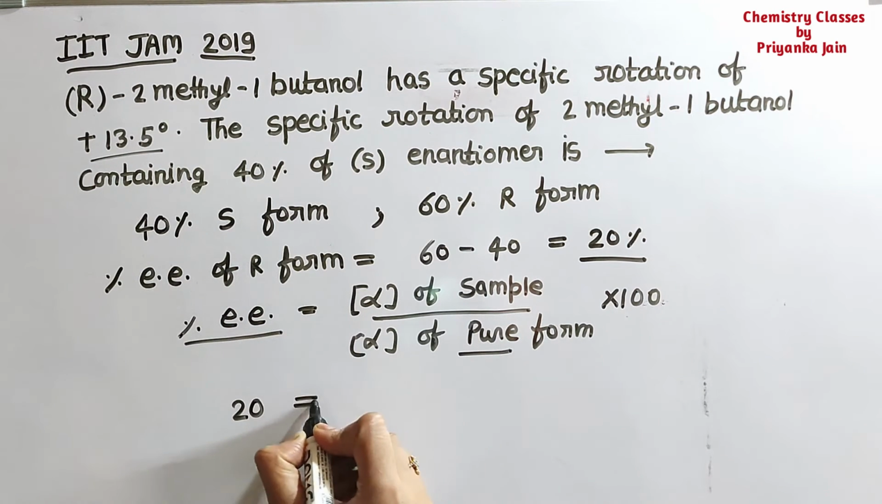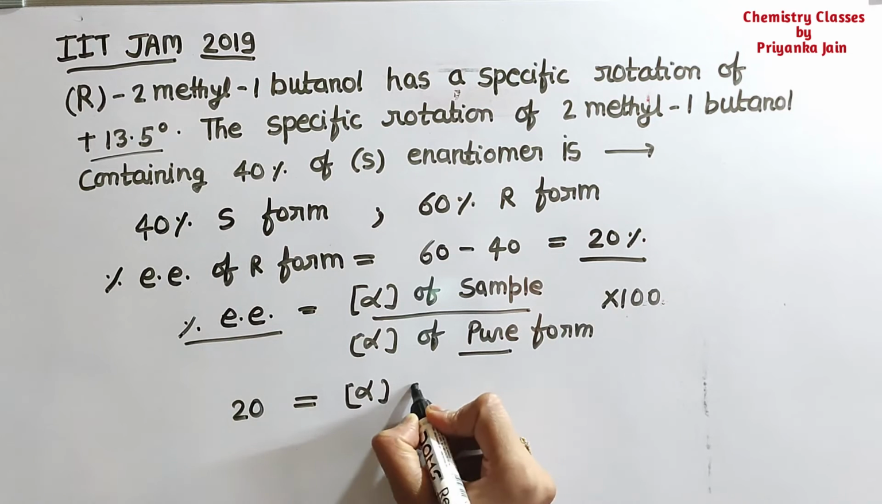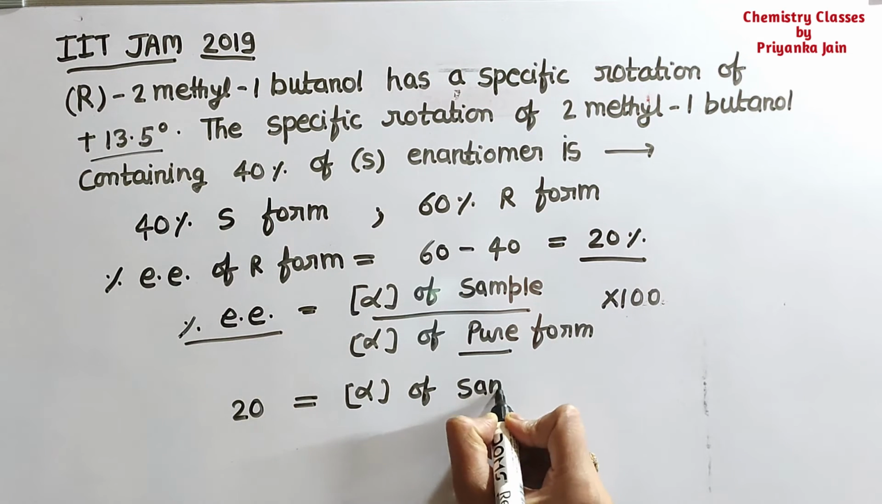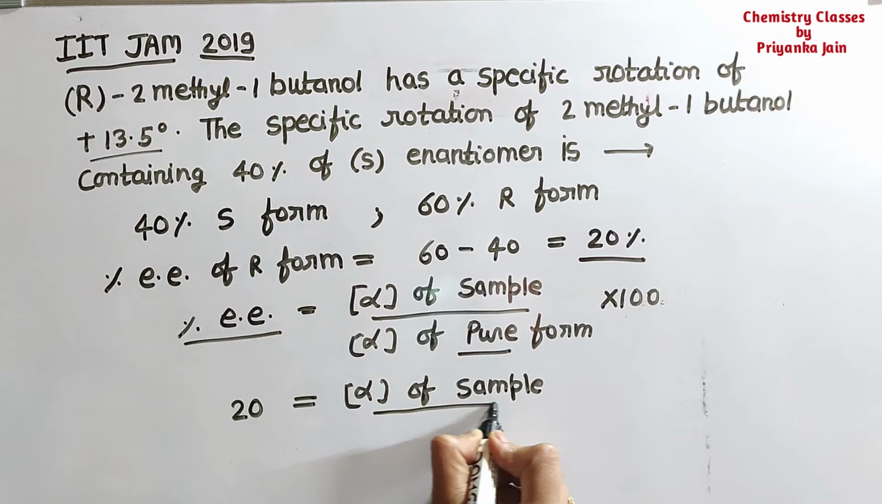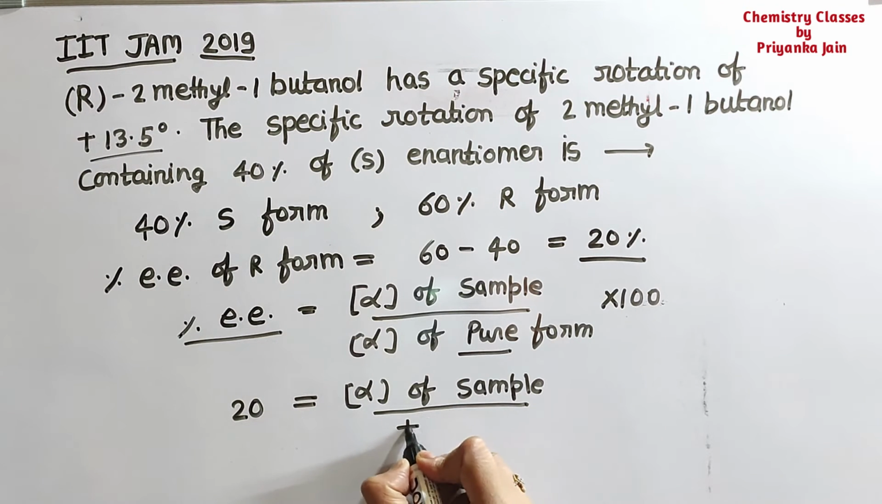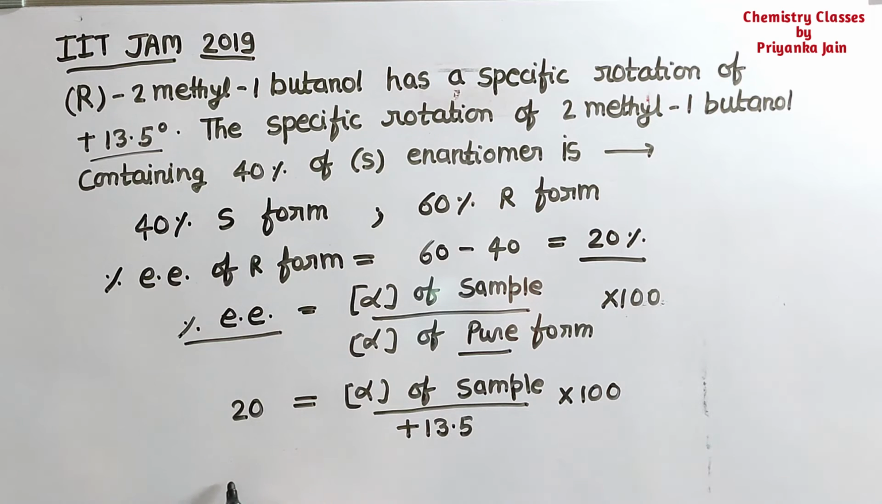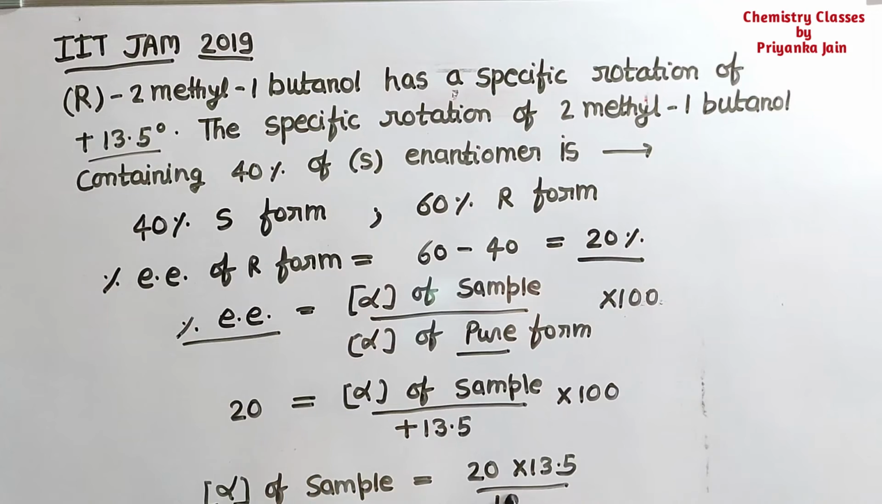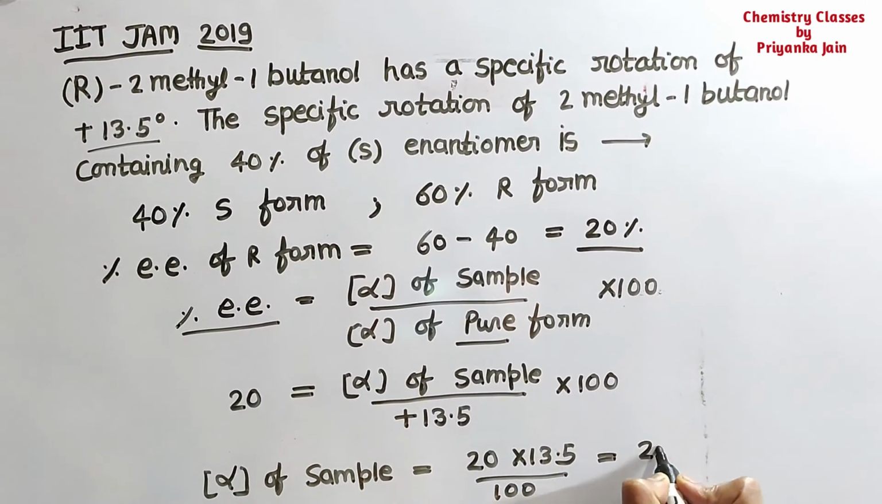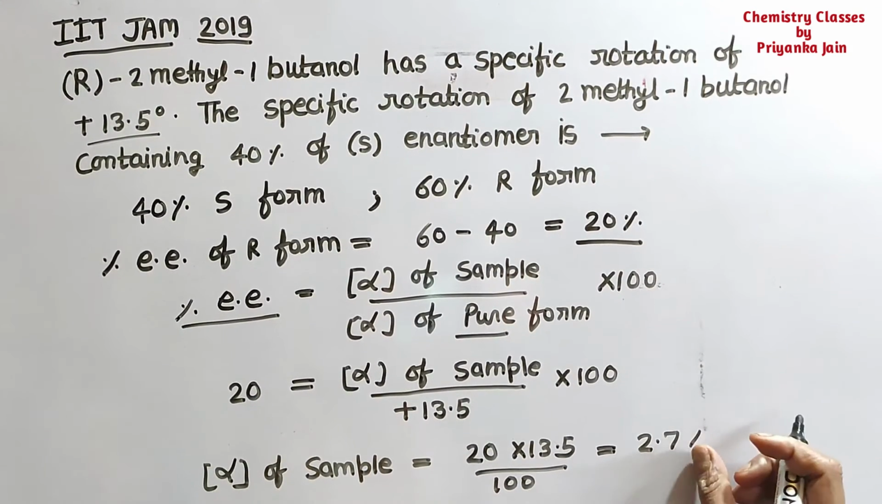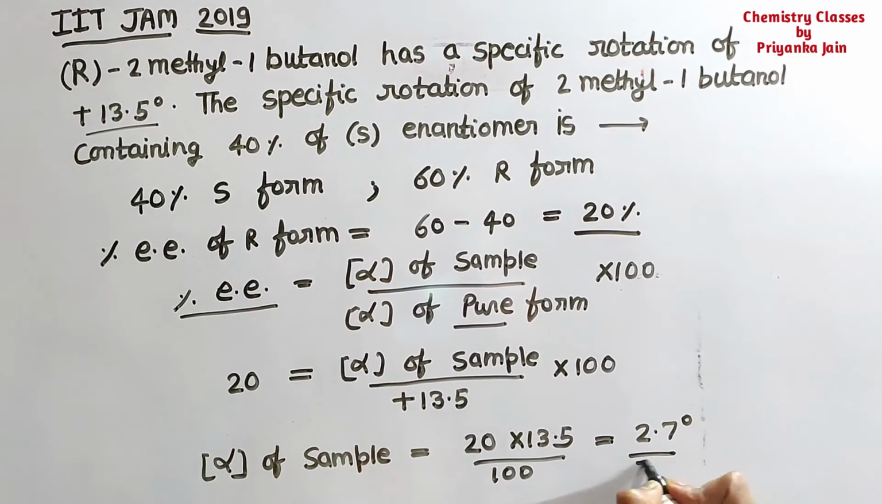So we can put here the value, and this thing we have to find out. This is 20 is equal to alpha of sample divided by, this is given to us, this is plus 13.5 into 100. So we can find out the specific rotation of the sample or of the mixture. This will be equal to 20 into 13.5 divided by 100. So it will be equal to 2.7 degree. Okay, this is in degree. This will be your answer.